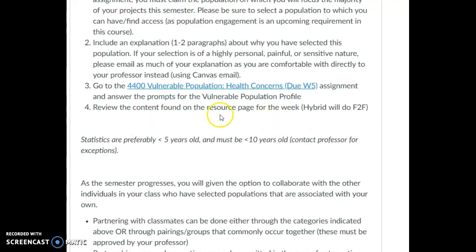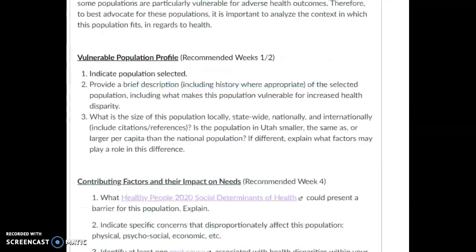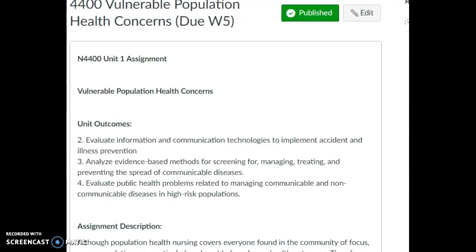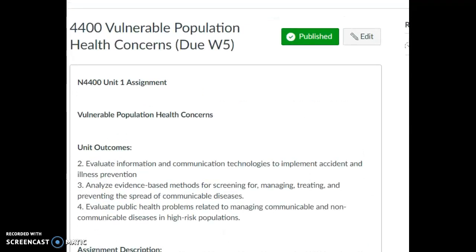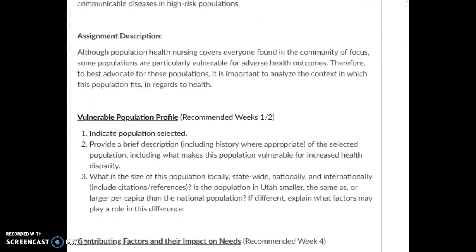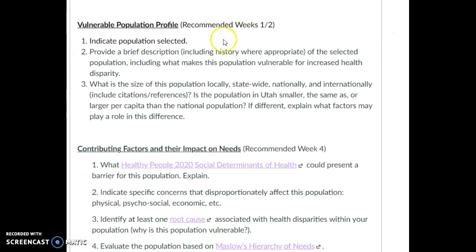Also, you'll see that there's a portion of an upcoming assignment that's linked back to this content. And so when you click on this link, it will take you over to the assignment here, which is called the Vulnerable Populations Health Concerns Assignment. It's not due until week 5, but you'll see that in the very first part, it recommends to do this in weeks 1 and 2. So in that time, you need to indicate your population. You need to provide a brief description, including the history if appropriate. This is not a long-term paper. This is going to be on slides. We'll look at that here in just a second.